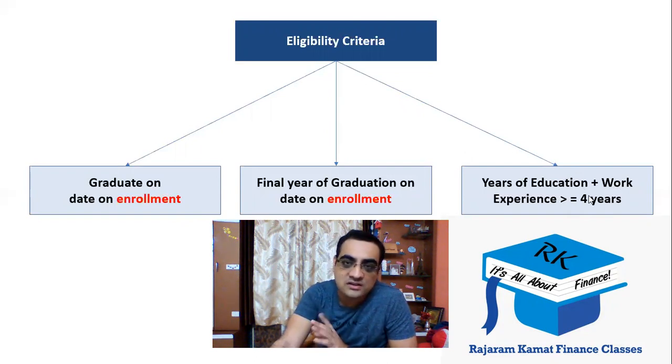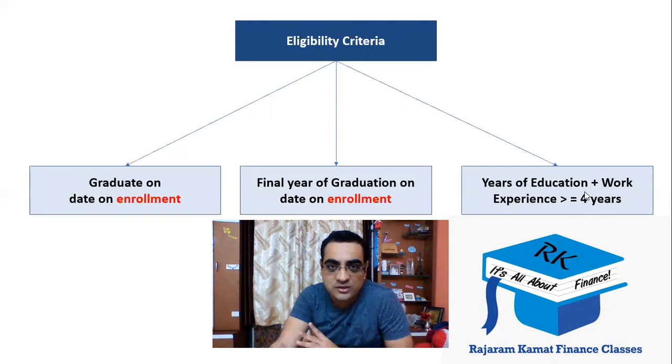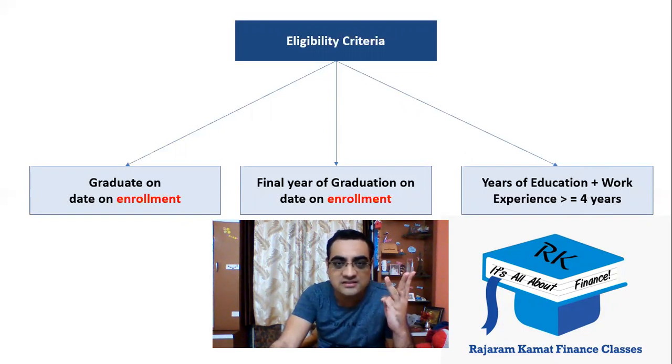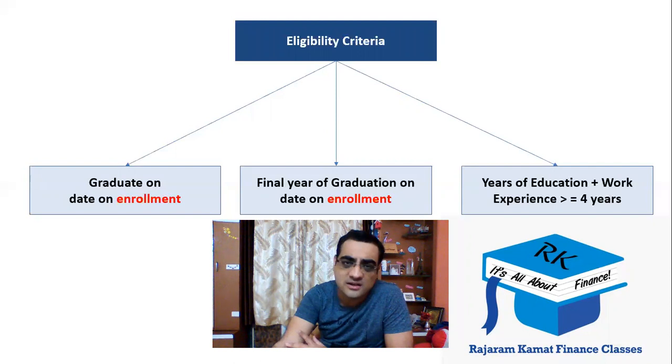Suppose you dropped out of the college in the first year itself, first year after 12th. So 1 year of education. So if you have 3 years of work experience, then 1 plus 3 would be equal to 4. With that, you will be eligible for the exam. Clear? So that last criteria is generally targeted for those students who couldn't complete their graduation for some reason.